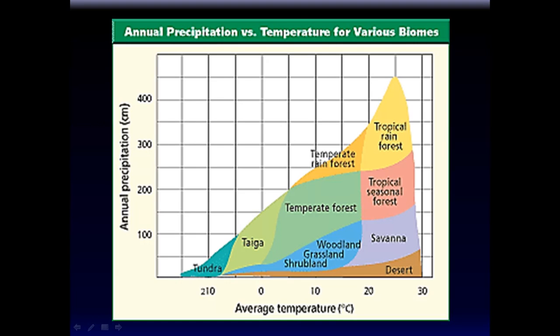For example, the average temperature in a desert is very, very high. But look, a tropical rainforest is pretty toasty too. But a desert does not look like a rainforest because a rainforest has boatloads of precipitation, whereas a desert does not have it. So it's the combination of precipitation and temperature that determines what kind of climax community is going to exist over there. Does that make sense? If very hot and not a lot of precipitation, desert. A lot of precipitation and hot, tropical rainforest.